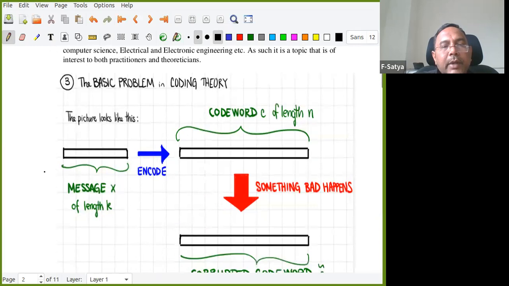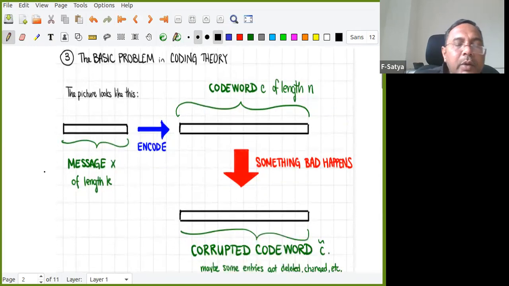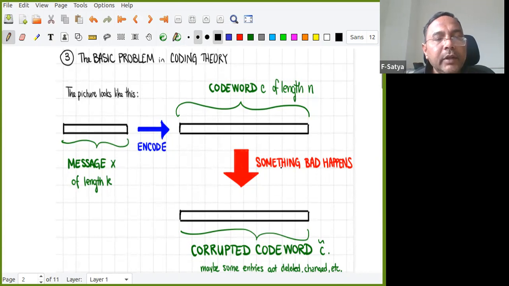So this is the basic problem. I'll explain through this. Okay, now you can concentrate from now onwards. First I told you something about history, but this is the thing. You have a message X of length k, right? There is a function called the encoding function, which converts this message X of length k to a code word of length n. Why are we extending the message length? We are adding some extra bits, redundancy bits, extra information.